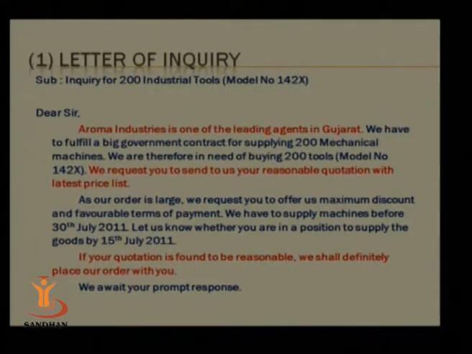So when you do first correspondence with the company, first introduce yourself, what you are, who you are, where you belong to, and what you do in that area of industry, in the area of academics, in the area of anything. So here Aroma Industries is one of the leading agents in Gujarat. So that is a kind of an introduction which the company gives.